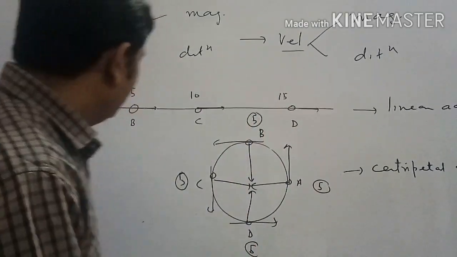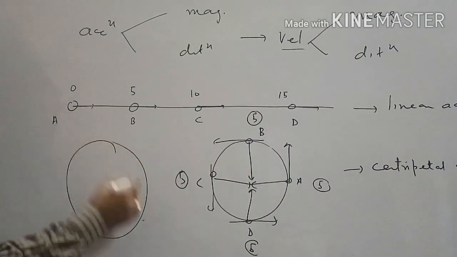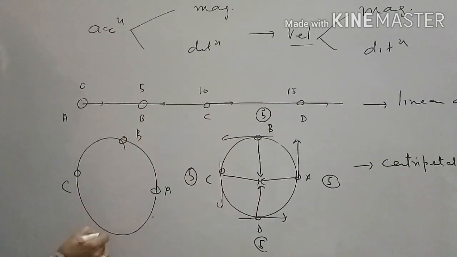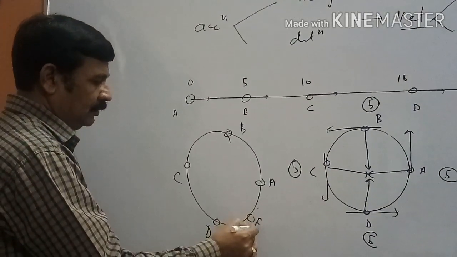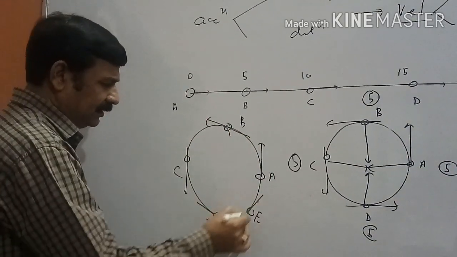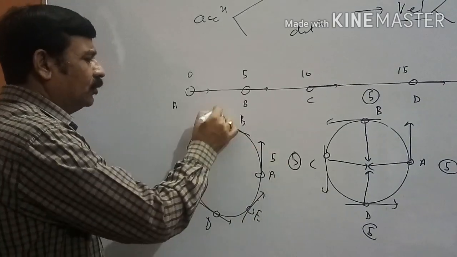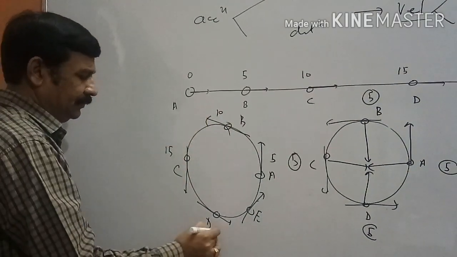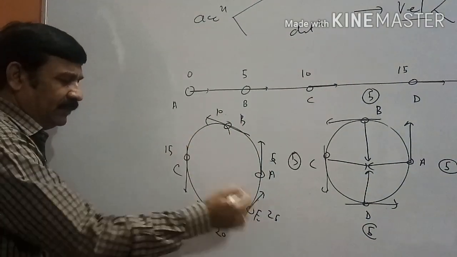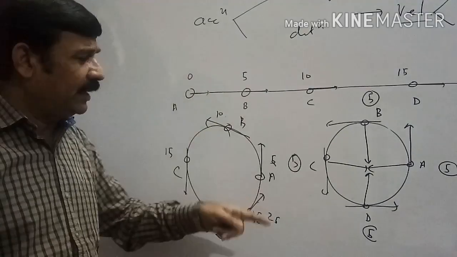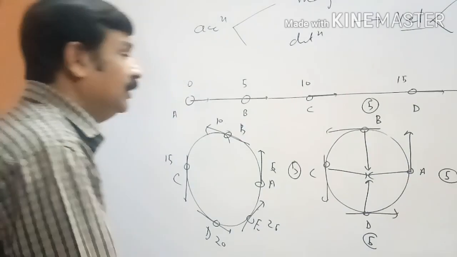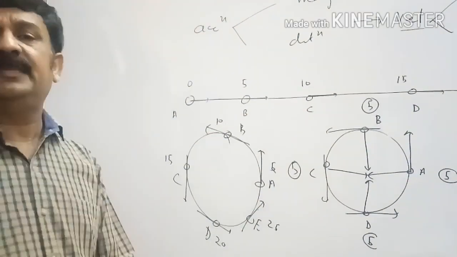Now, suppose we have a motion in which body is moving on circular path and at different points direction as well as magnitude both are different. Magnitude here is 5, here is 10, here is 15, here is 20, 25. Velocity is continuously changing in magnitude as well as direction. Then we can say that body will have both accelerations, linear acceleration as well as centripetal acceleration.